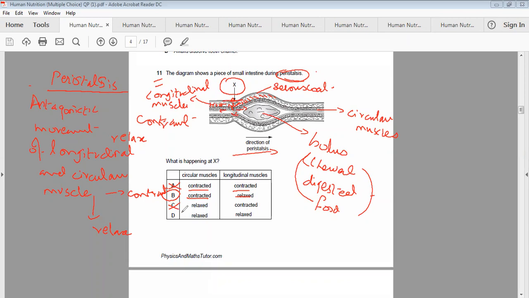Similar movements are not going to take place in the function or in the process that is called peristalsis. So the correct answer is B, that is, circular muscle contracts and longitudinal muscle relaxes.